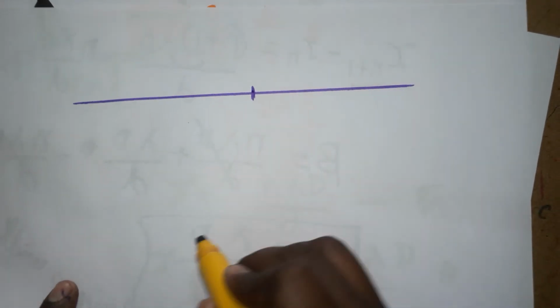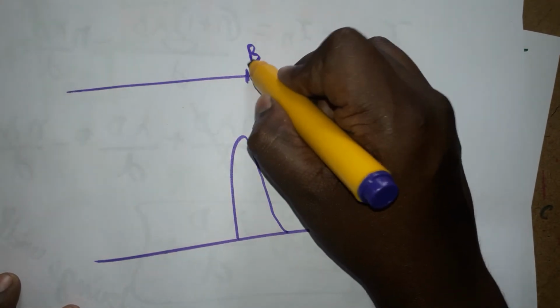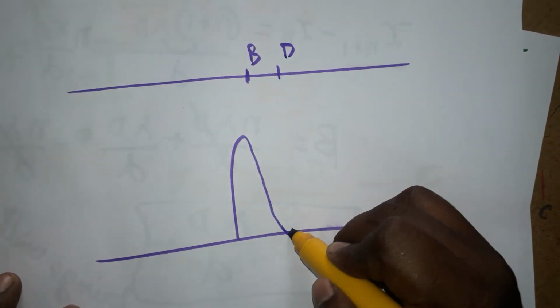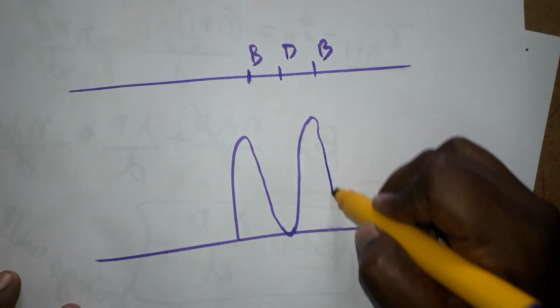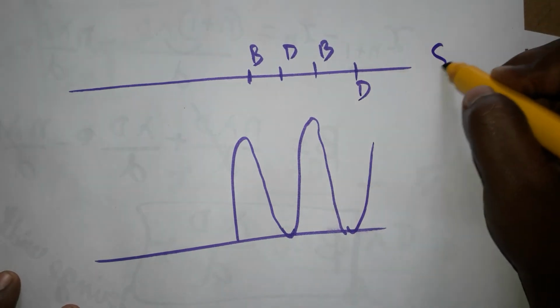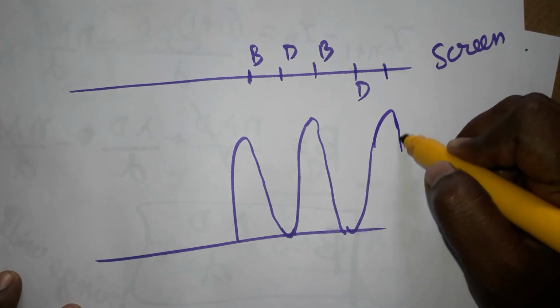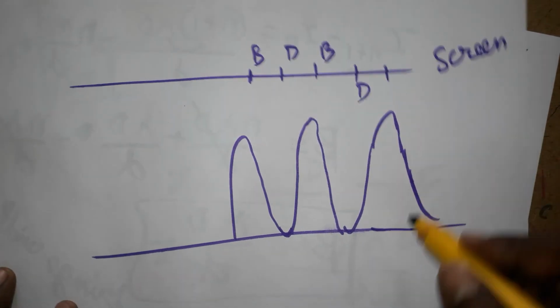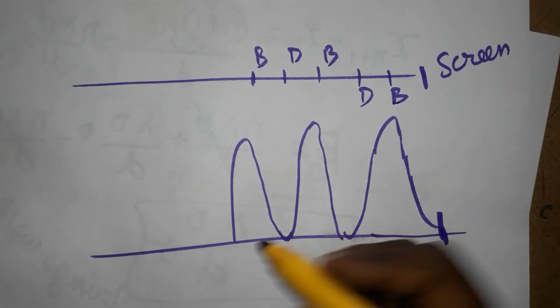How are the fringes formed? The exact center will be bright. The intensity will be maximum at the center. Then dark is formed, dark is here. Then again one bright, so intensity will be like this. Then dark is formed. This is formed on the screen, and this is called fringes. Then bright, the graph will go up. The intensity will be maximum at bright and minimum at dark. I hope you understand.